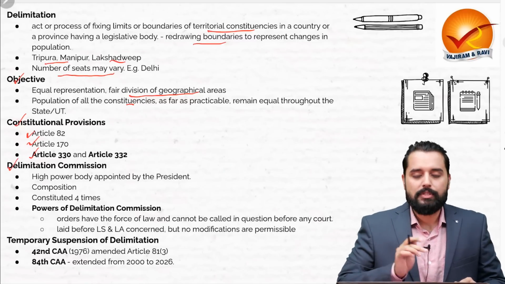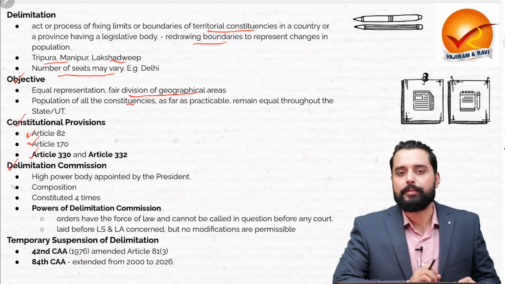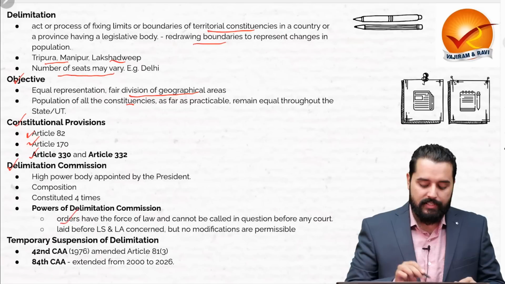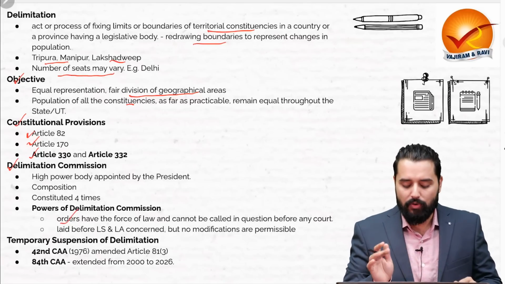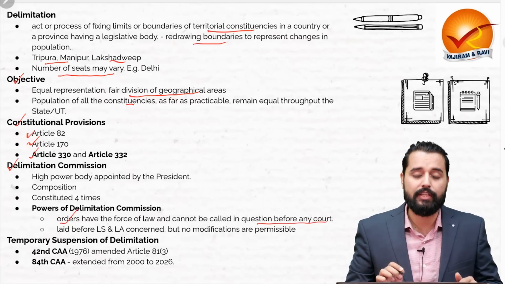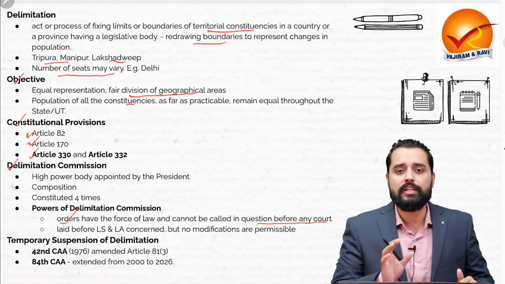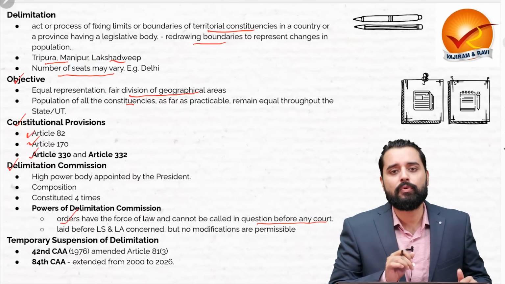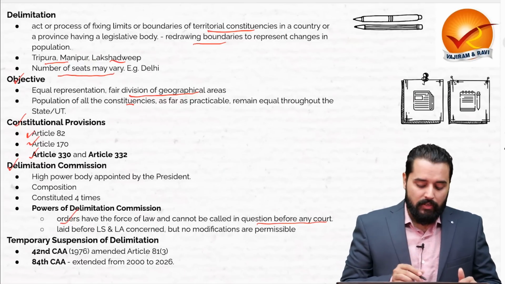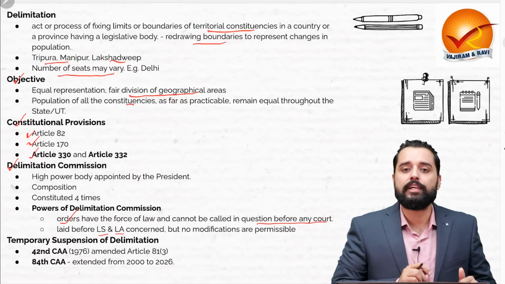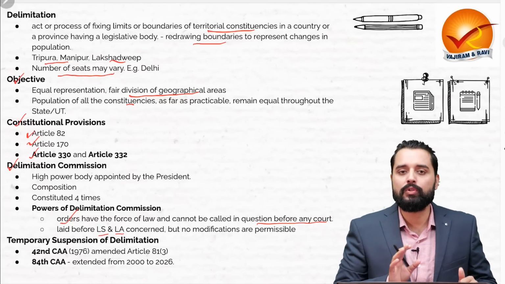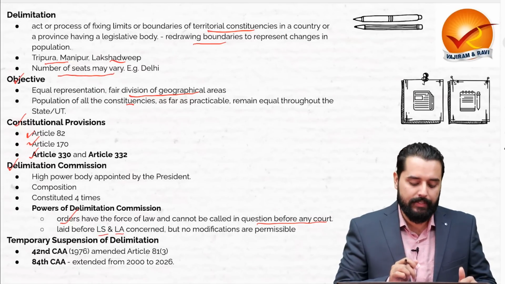The Delimitation Commission is a high-powered body. Its orders have the force of law and cannot be called in question before any court. The orders of the Delimitation Commission are laid before both the houses, the Lok Sabha as well as the Legislative Assembly of the state concerned, although no modifications are permissible therein.